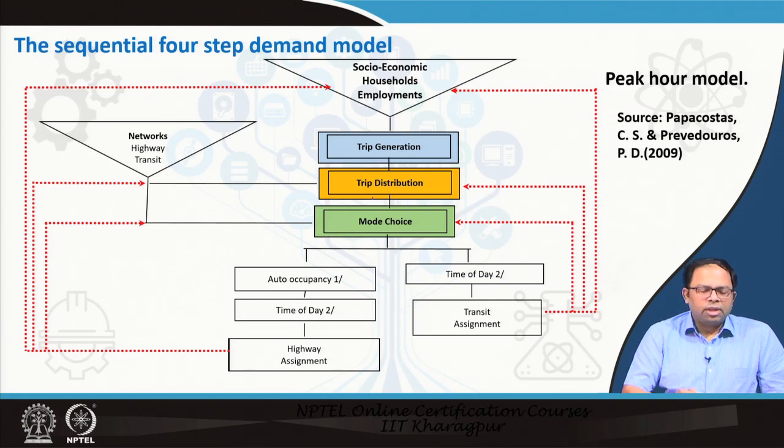When it goes to the highway network, automatically we need some input from the highway network, that means the travel time taken by different modes actually influences the mode choice. Similarly, over here the travel time taken by different transits influences the mode choice, and the travel time taken by transit also influences the trip distribution by transit. So, that actually affects the overall trip distribution. That means there are some feedback loops that go back to the initial model, so it's an estimate which is done in a number of iterations.